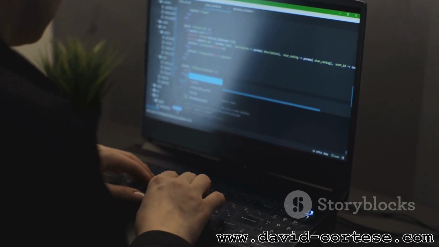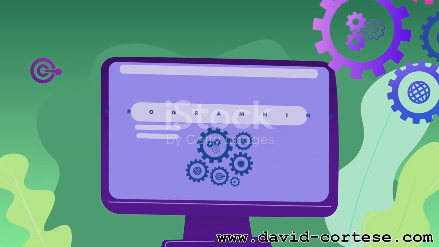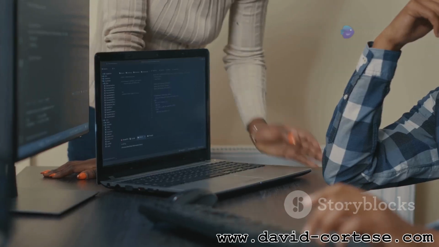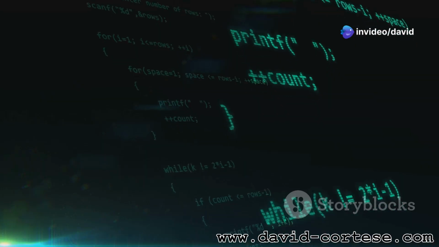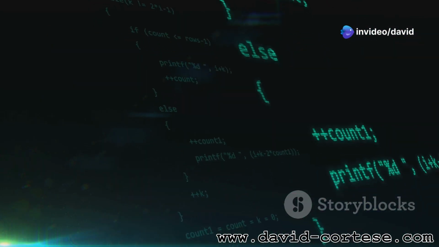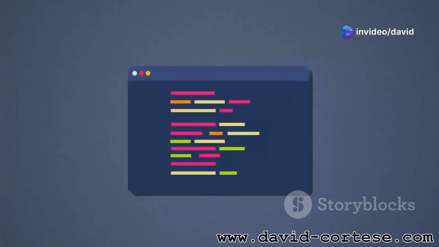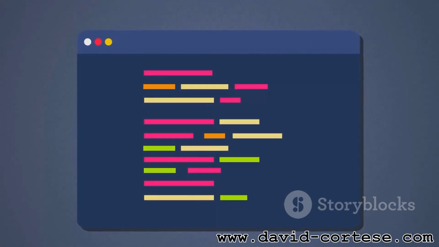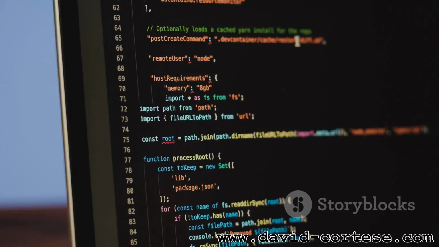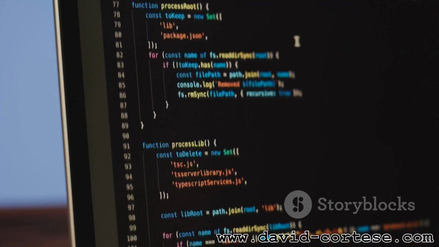Section 7. Loops in C. Loops allow you to execute a block of code repeatedly. C provides for and while loops for iteration. The for loop is used when you know the number of iterations in advance. It consists of an initialization, a condition, and an increment or decrement operation. The loop continues as long as the condition is true.